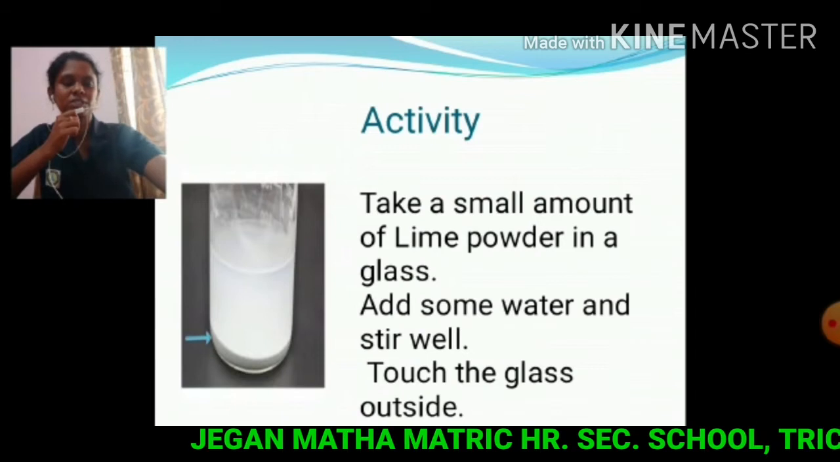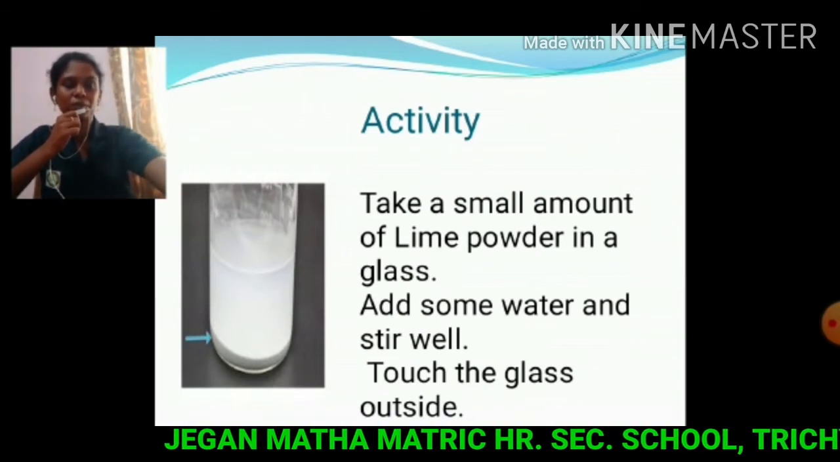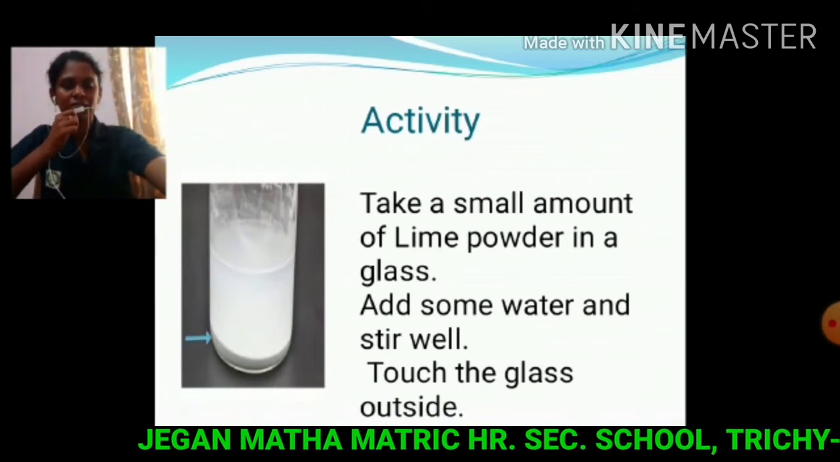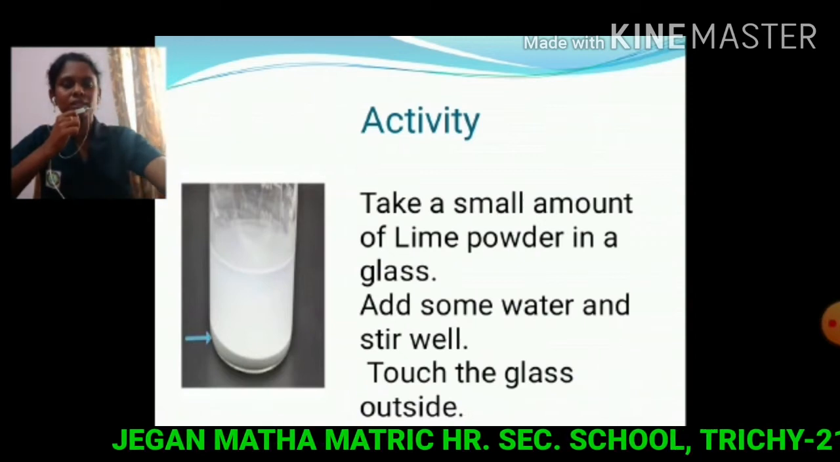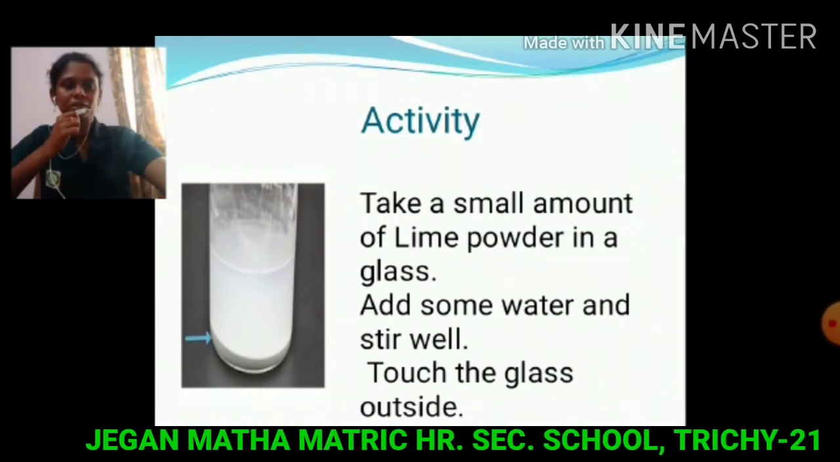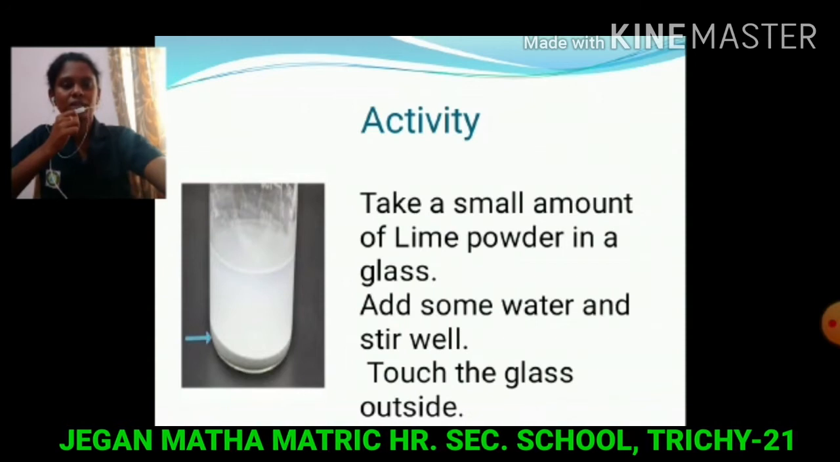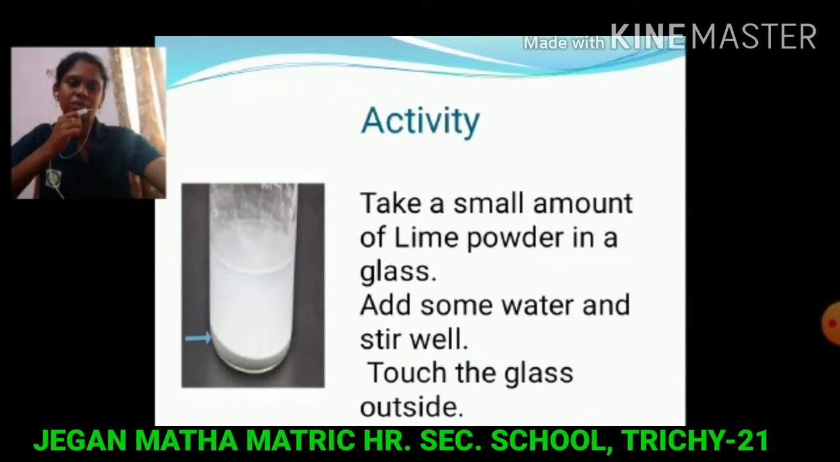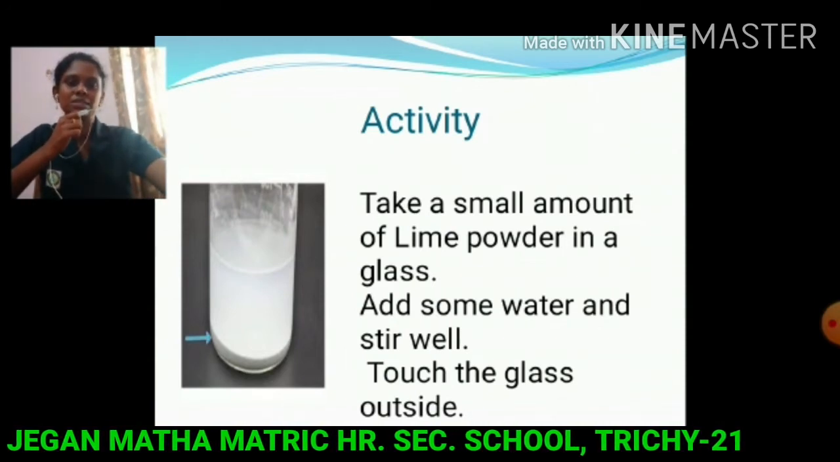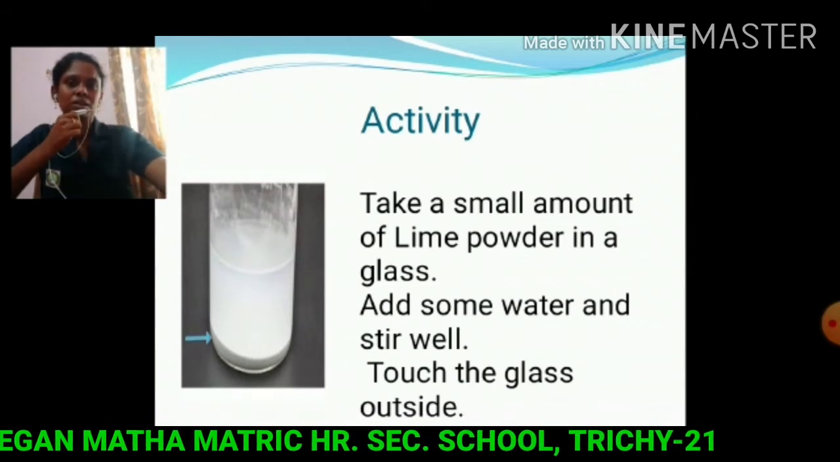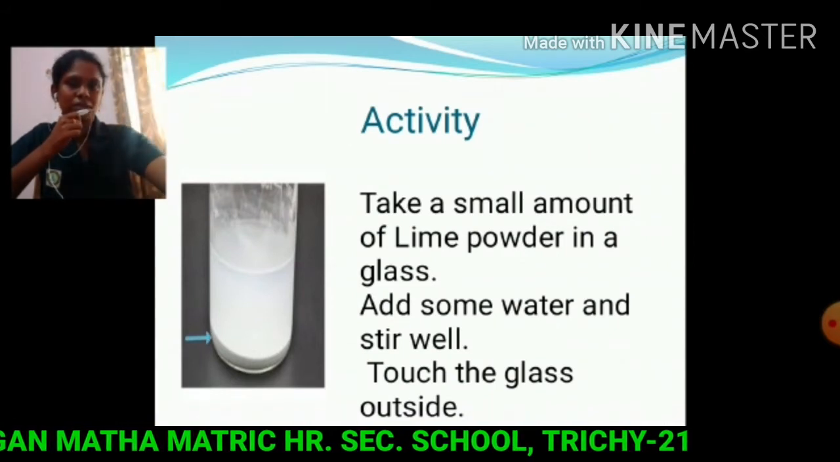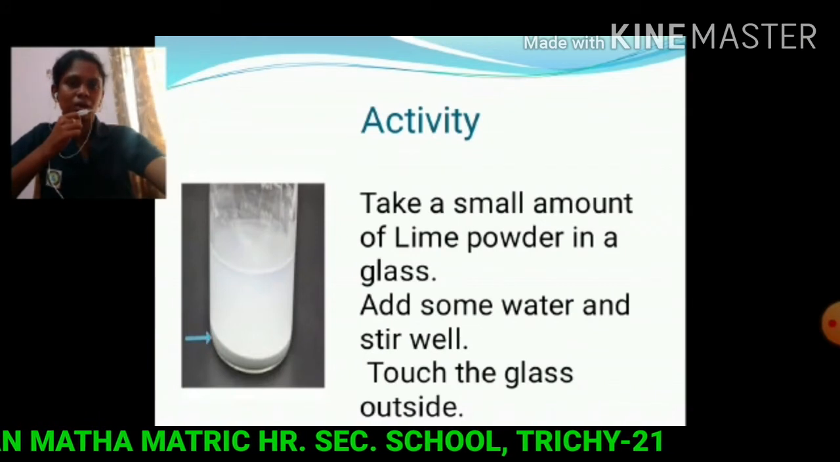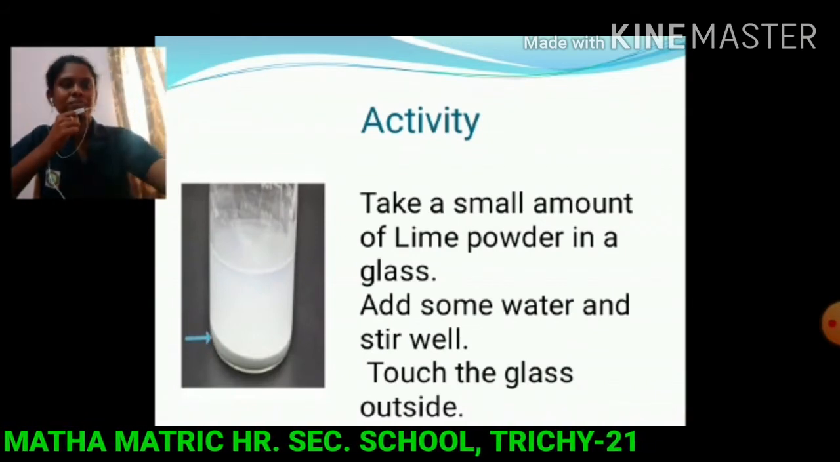Next activity. Take a small amount of lime powder in a glass. Add some water and stir well. Now touch the glass outside. What do you feel? The glass outside is hot. So we can feel the heat energy outside the glass.